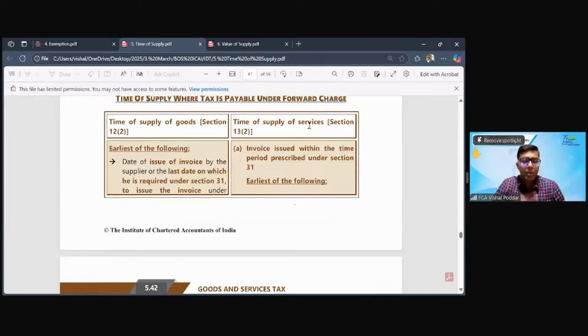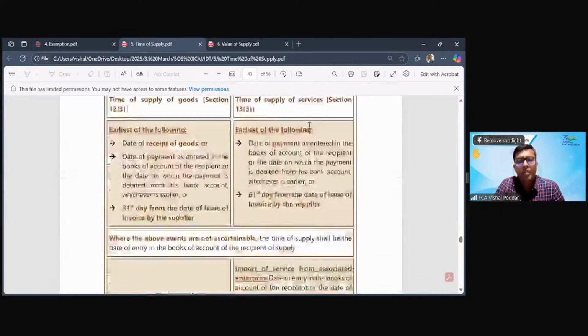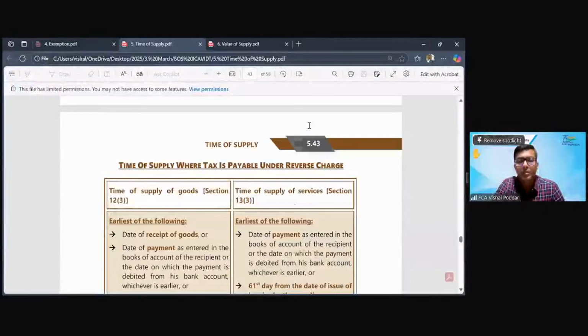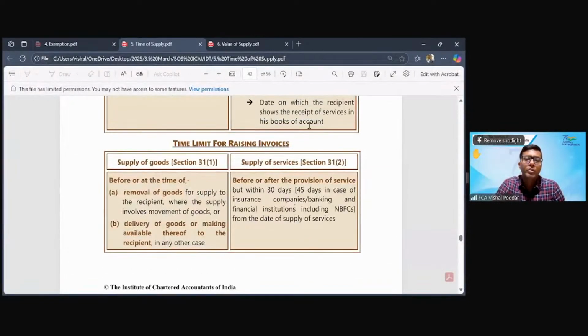In case of service, now for service, if you see the time limit given in section 31 for raising invoice. Section 31 says that for service, you are given 30 days cushion, that after the provision of service, you have 30 days to make the invoice. In case of banks, insurance, financial institutions, they are given even more period of 45 days. So even if I complete my service today, let us say I complete your audit today or your return filing today, I need to raise the invoice in the next 30 days. That is the time cushion given.